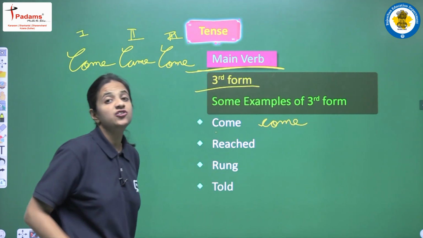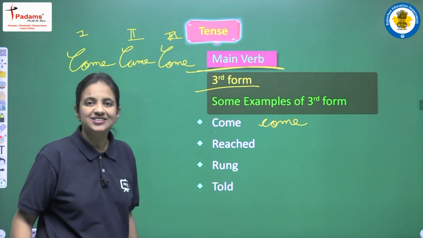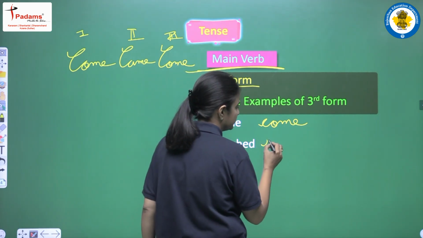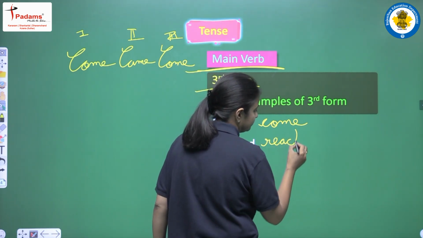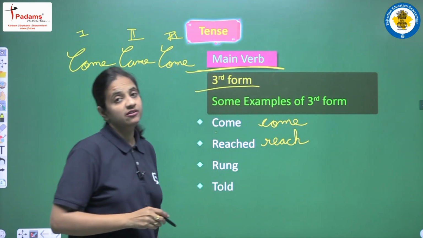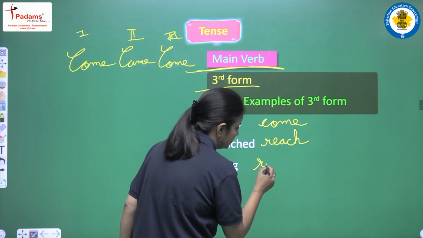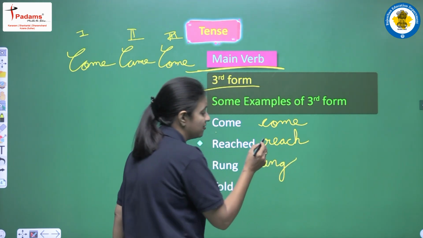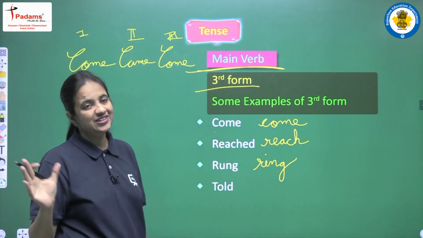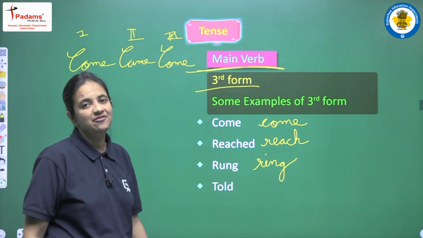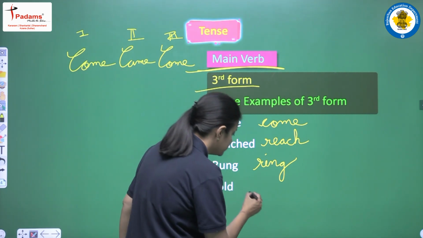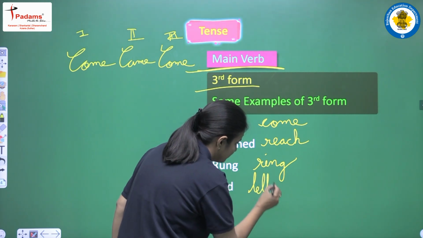Second, we are having reached. So yes, reached is the third form of reach. Next, we are having rung. So yes, the first form is ring, then we are having rang, and then we are having rung. And the last one that we are having is told. So told is the third form of tell.